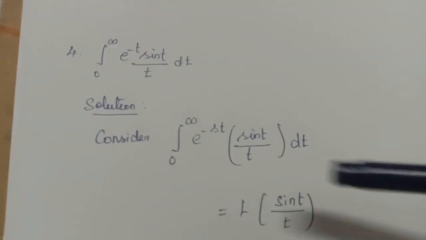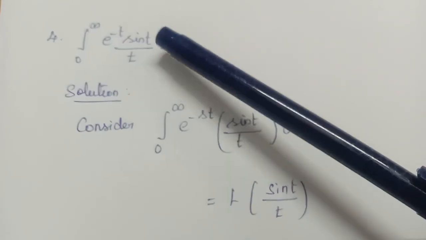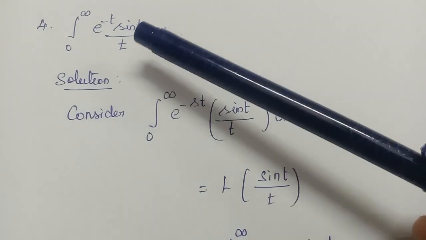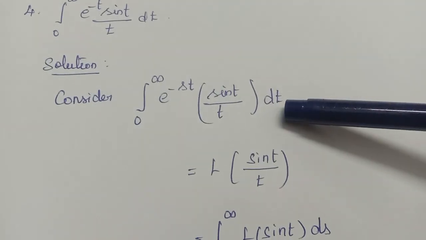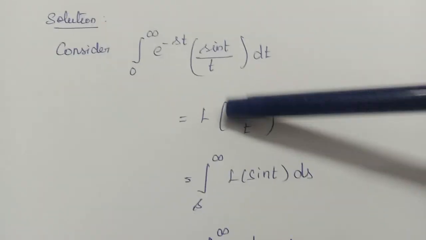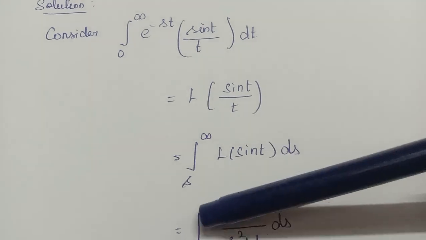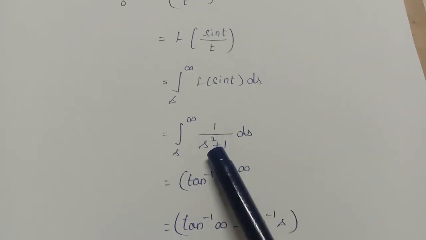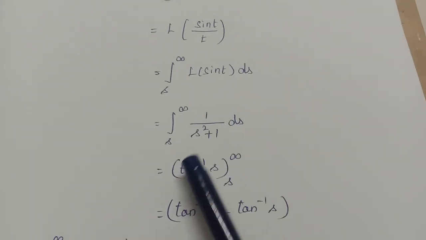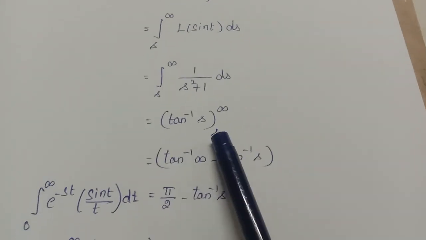last problem. Integral 0 to infinity e power minus t sin t by t. Here already we have e power minus t. So consider e power minus st sin t by t dt. So what is this? Laplace of sin t by t, which is equal to integral s to infinity L of sin t ds. L of sin t is 1 by s square plus 1. Integration of this is tan inverse of s, isn't it? Within the limit s to infinity.